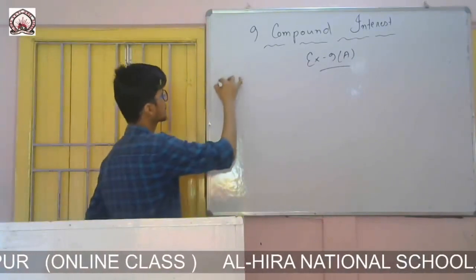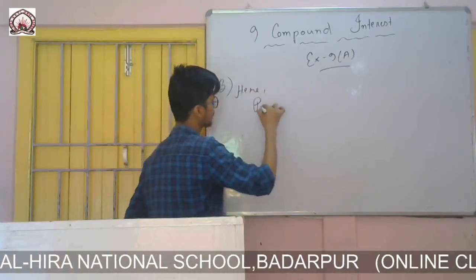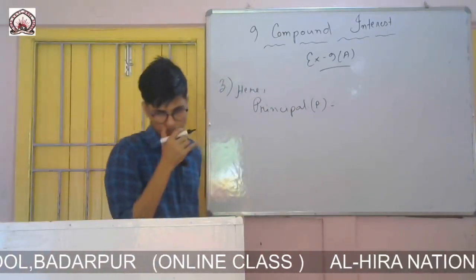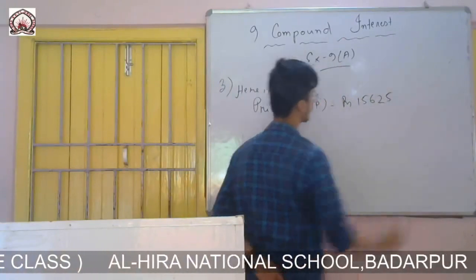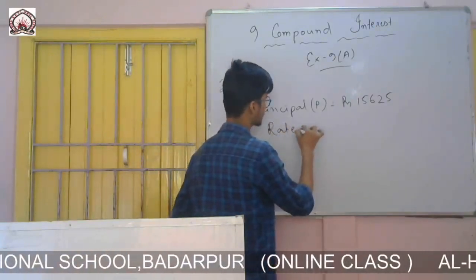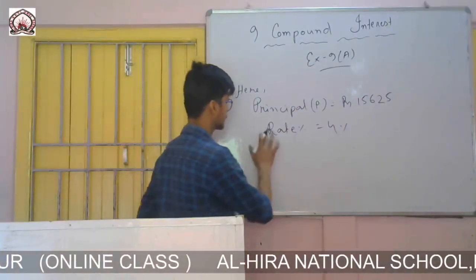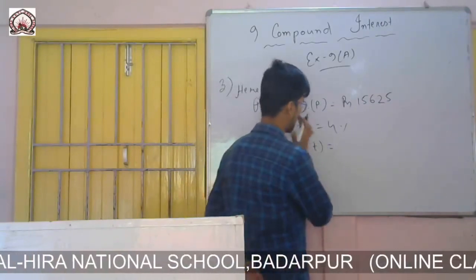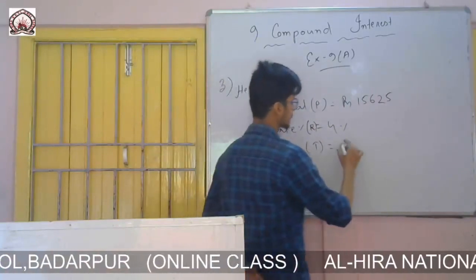So question number 3, here the principal P is given as rupees 15,625. This is the principal. Then the rate of interest is given as 4%, and time t is given as 3 years.